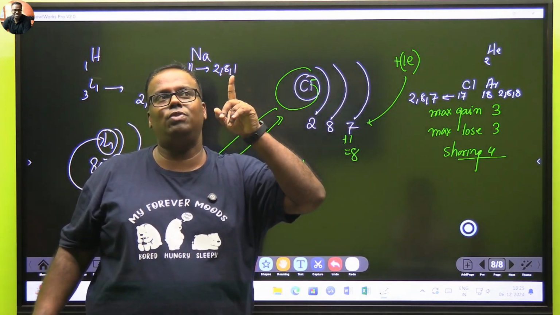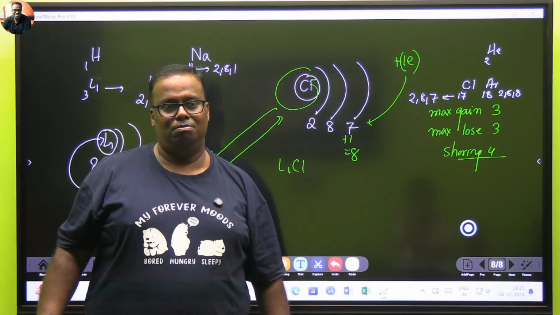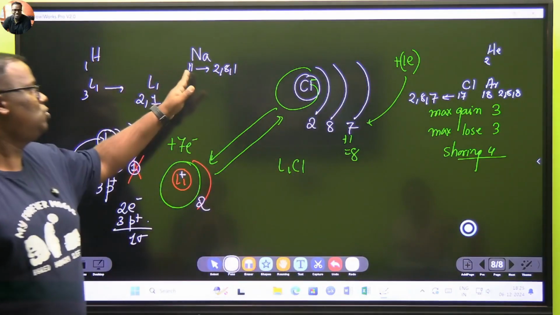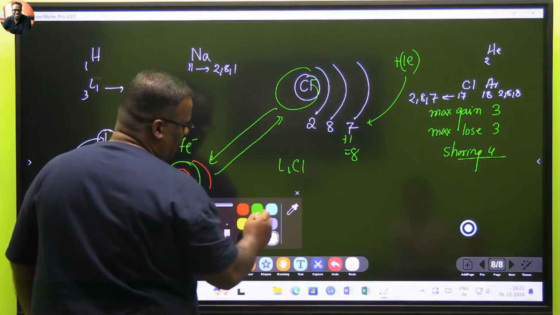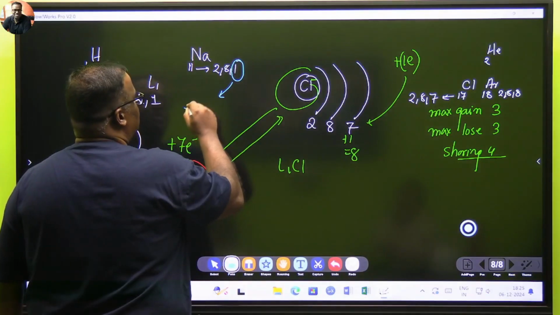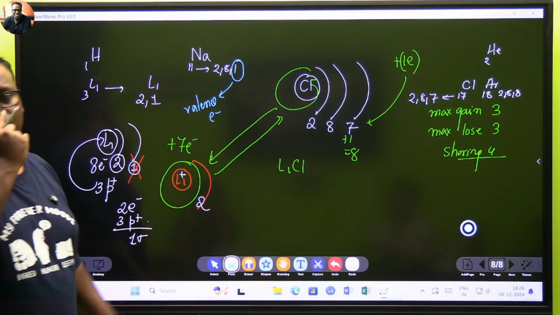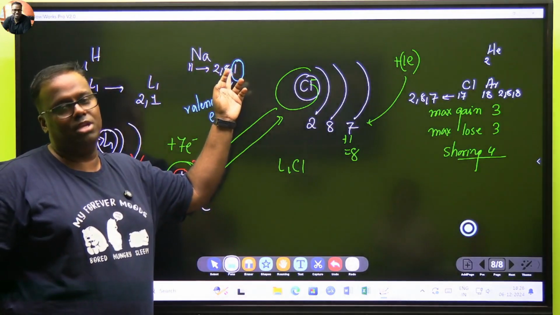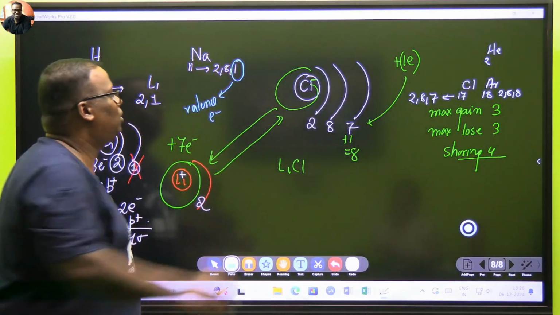Aluminium will also be 3. That's why the ion of aluminium will always be Al3 plus. Boron will be B3 plus. So sodium is what? Sodium is 2,8,1. Now you want to make, so our job in any of these bond formation, these electrons are important. These are known as valence electron, and the rest are known as bound electron. These are bound. मम्मी इनको नहीं छोड़ती है, ये एकदम हमारा BSF आर्मी, right at the border, ready to fight. This is Narsingi police station. ये नहीं जाएगा.